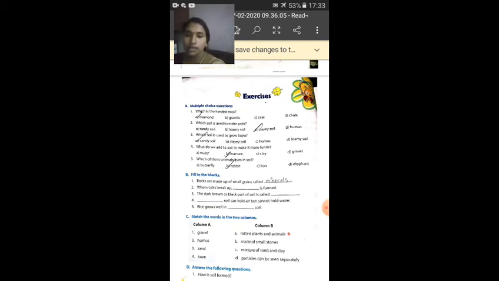Which soil is used to make pots? Obviously it is clayey soil, because clayey soil holds too much water and makes the soil sticky, so that clayey soil is best suited for making pots. Which soil is used to grow bajra? Sandy soil.